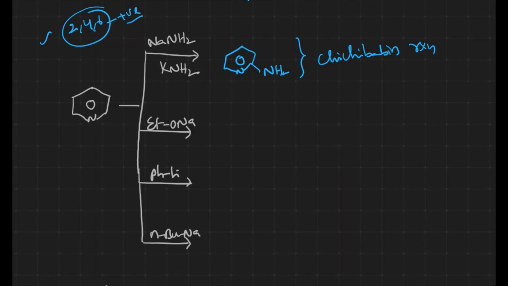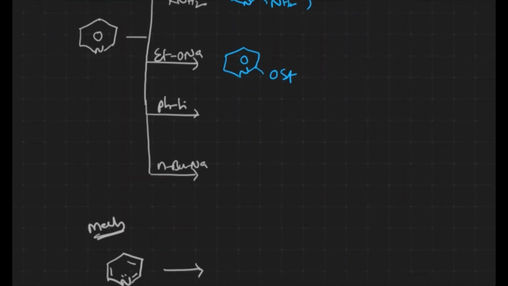Here, EtO minus is the nucleophile, and substitution takes place at the 2nd position, giving OEt. Same thing here: phenyl is the nucleophile, so phenyl will come at the 2nd position. Here, n-butyl sodium, n-butyl is the nucleophile, so n-butyl will come at this particular position. This is how the reaction takes place with pyridine.